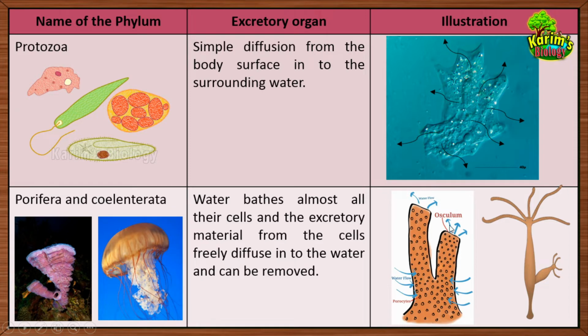So, when the water is passing through that, the waste present in the cells of the sponge diffuses freely into the water, and when the water is leaving, along with the water, waste also will be sent out. In Hydra also the same process occurs. Through the mouth, the water enters into Hydra. The water touches or bathes every cell. So the waste present in the cell now diffuses into the water. When the same water comes out of Hydra, the water brings out the waste from the cells. So this is how the waste materials can be eliminated in the phyla Porifera and Coelenterata.